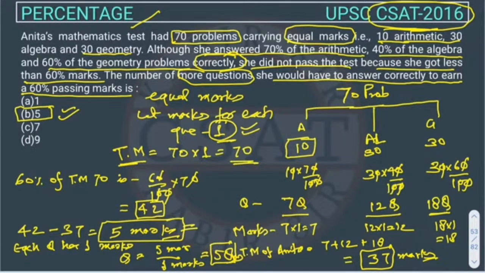Right. So if we are considering 10 or 100 here, you have to remember that in the end we have to divide the difference in marks by the marks for each question, so that we can get the number of questions needed to pass the exam. So it will come out to 5 questions. Okay, so the answer is D.